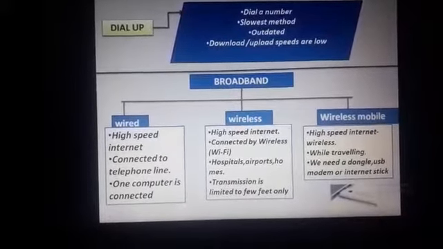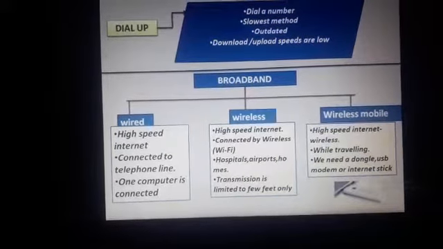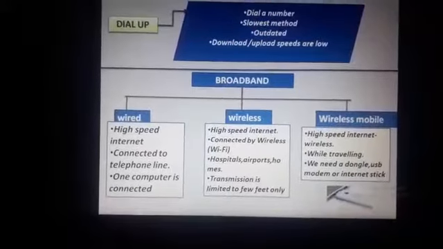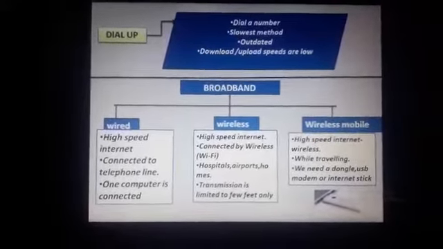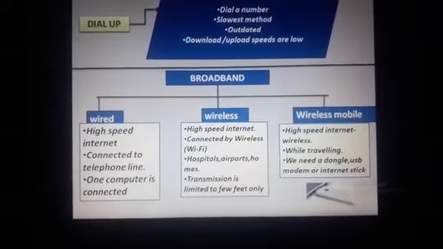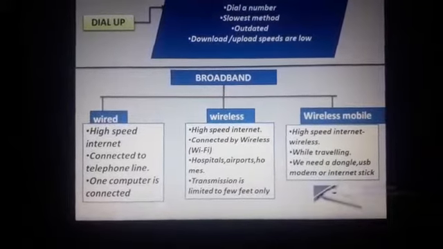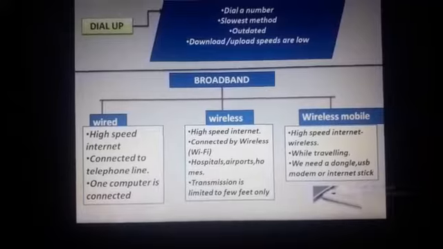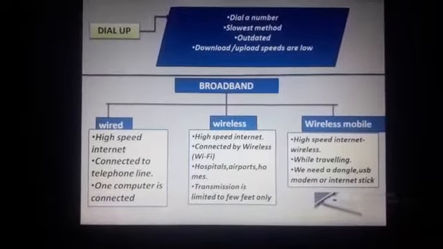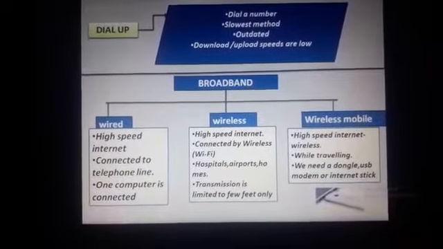When you're using the dial-up technology, the phone line is always busy because you're using the internet. But nowadays, most people are not using the dial-up technology because it's the slowest method of accessing the internet and it has become outdated, and the speed to download or upload is very low.